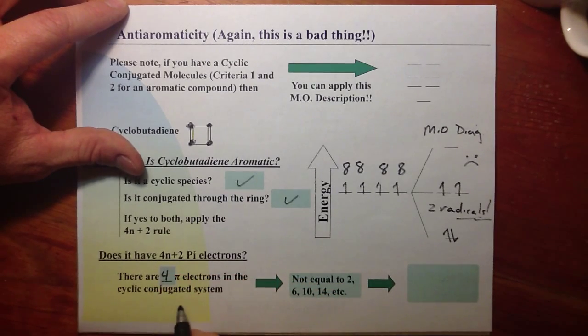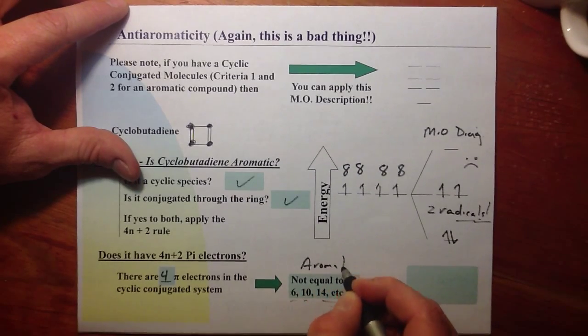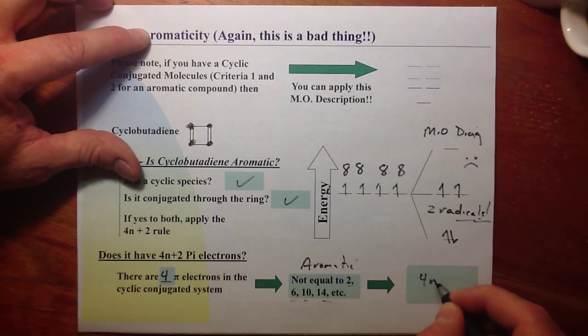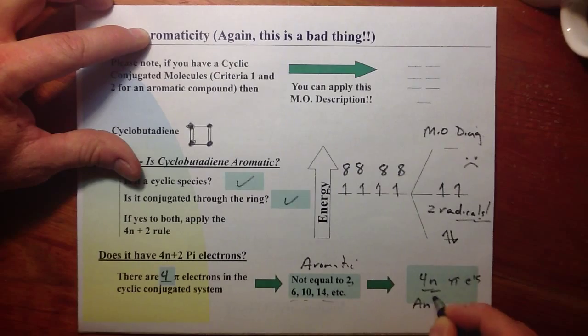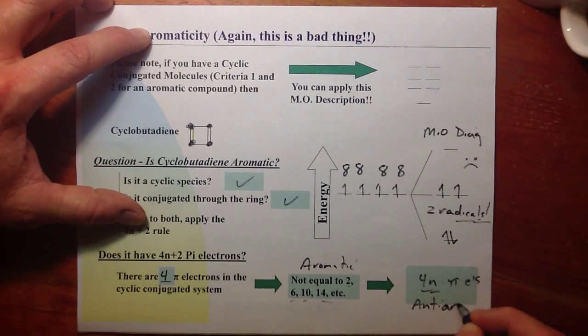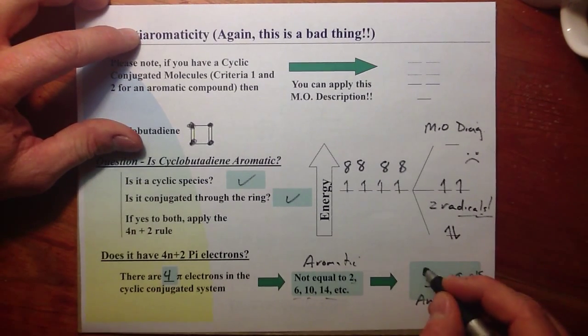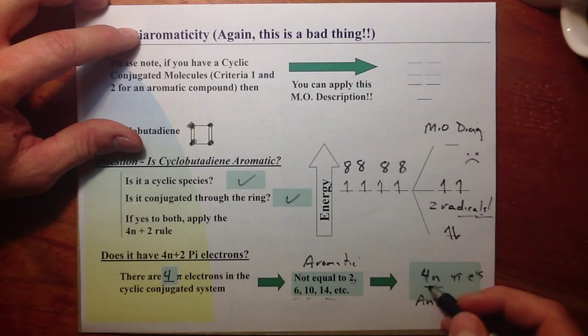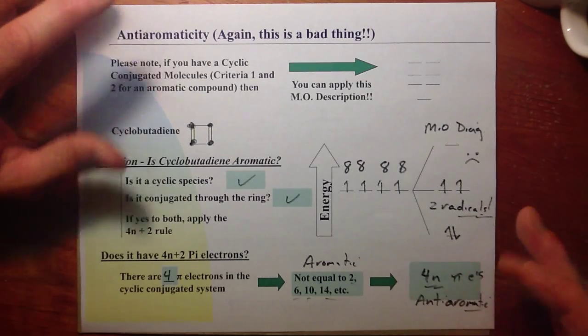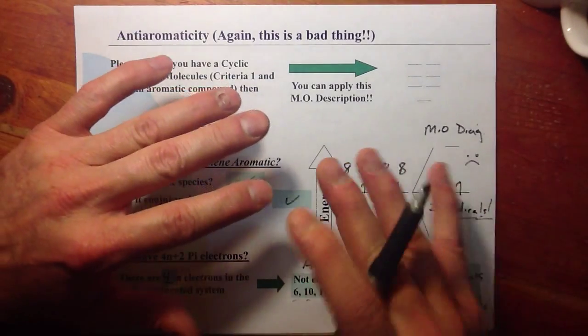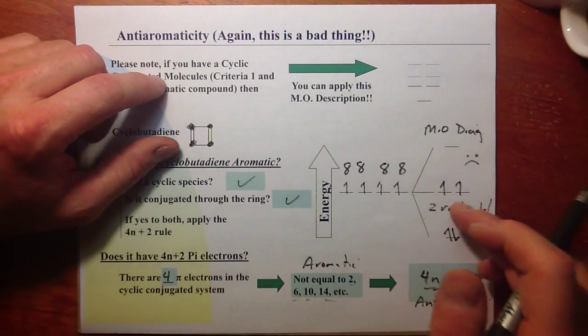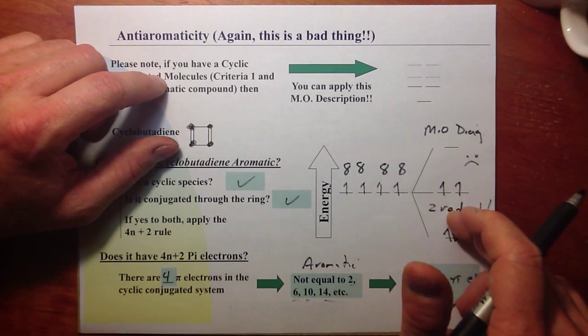There are 4 pi electrons in this system, which is not a number equal to 2, 6, 10, 14, the aromatic numbers. In fact, what you usually get is 4n pi electrons for anti-aromatic systems. So remember that. If you have a ring, it's conjugated throughout, but it has some multiple of 4n, that being 4, 8, 12, then it's an anti-aromatic system, and it will want to buckle away from that so that we don't have this molecular orbital diagram fitting the structure.